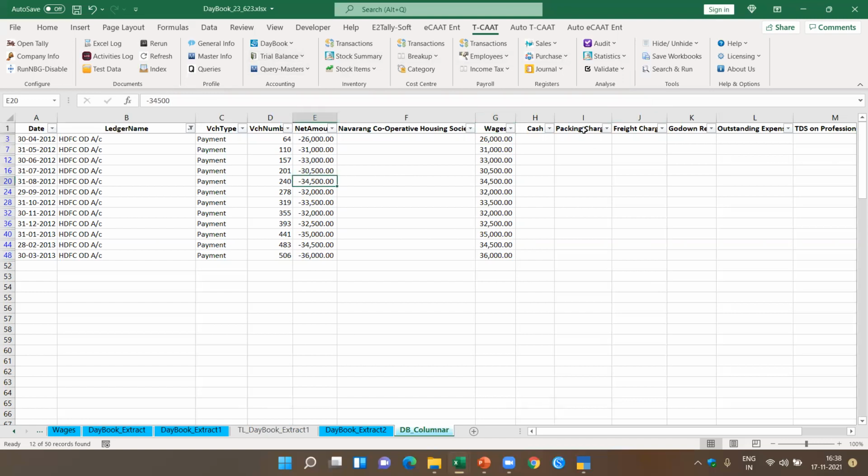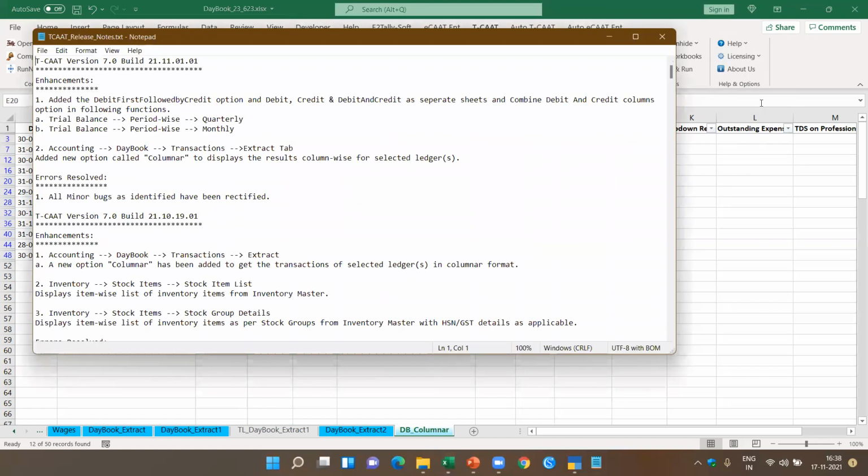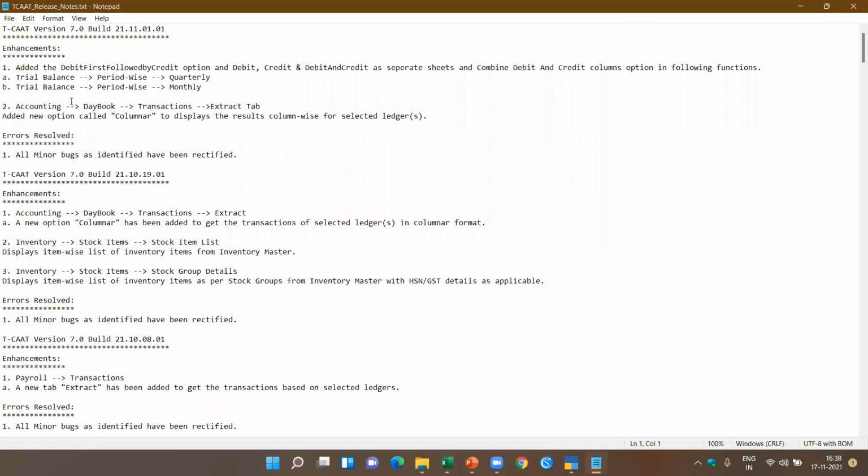If you'd like to know what are the latest features available in the software, you can go to help and click on release notes. Now this gives you a complete overview of all the updates which are done, the enhanced new features and the errors which have been resolved right from the beginning till date. For example, here if you see, this is version 1, November 2021. And here we added trial balances with some analysis. I'm going to show this a little later in another case study. Let's finish this case study.